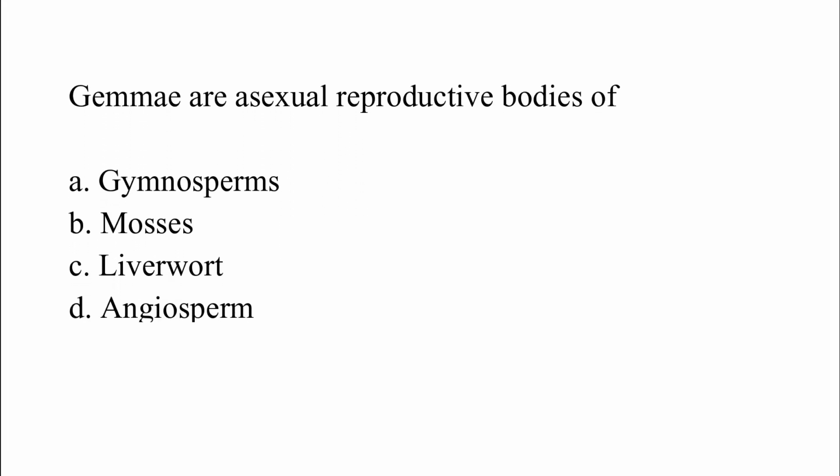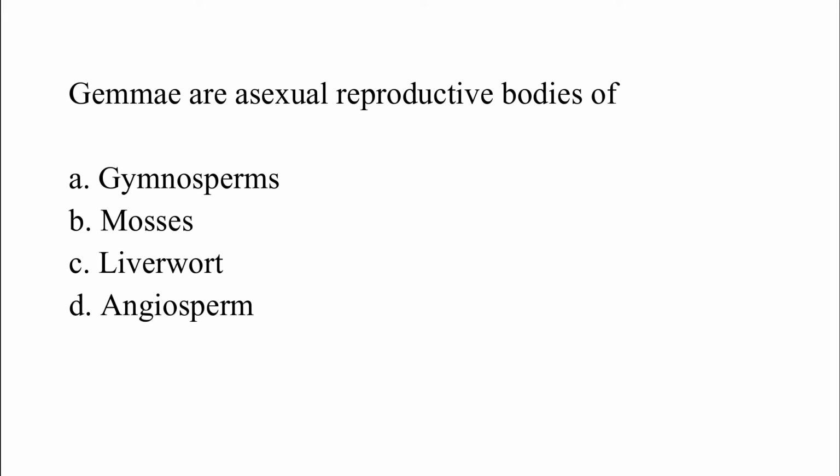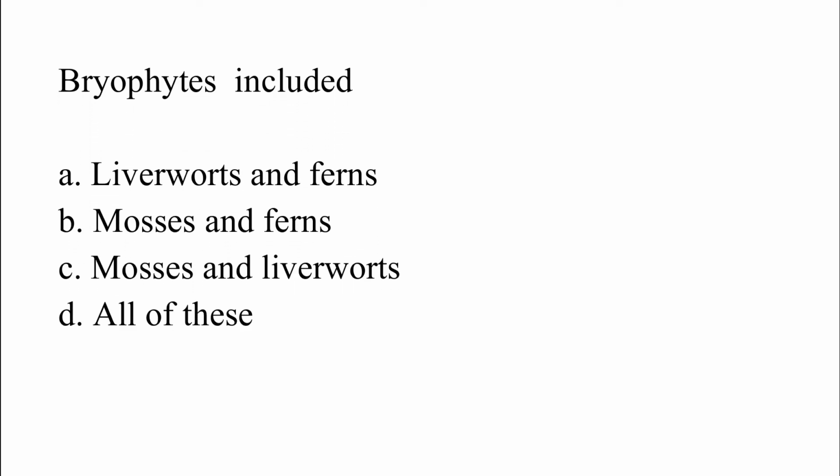Gemmae are asexual reproductive bodies of: option A, gymnosperm; option B, mosses; option C, liverwort; option D, angiosperm. The correct answer is option C, which is liverwort. Bryophytes include: option A, liverwort and fern; option B, mosses and fern; option C, mosses and liverwort; option D, all of these.